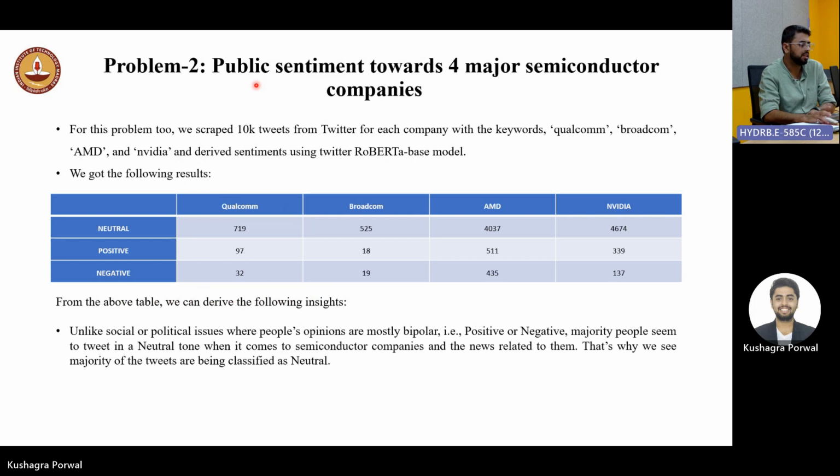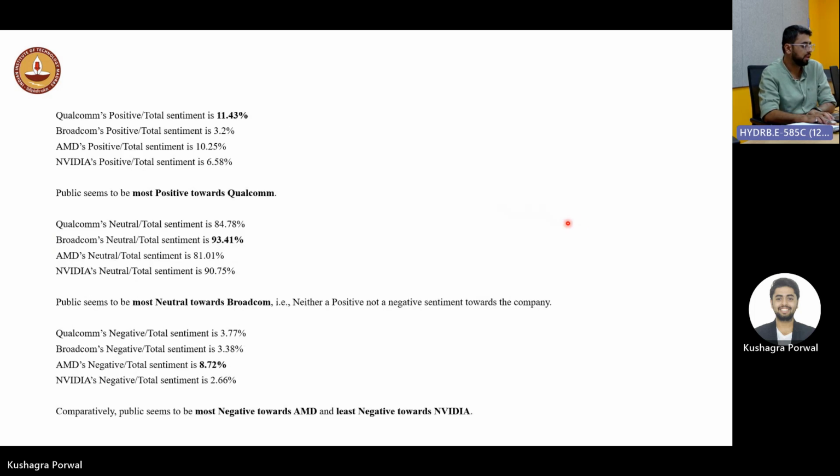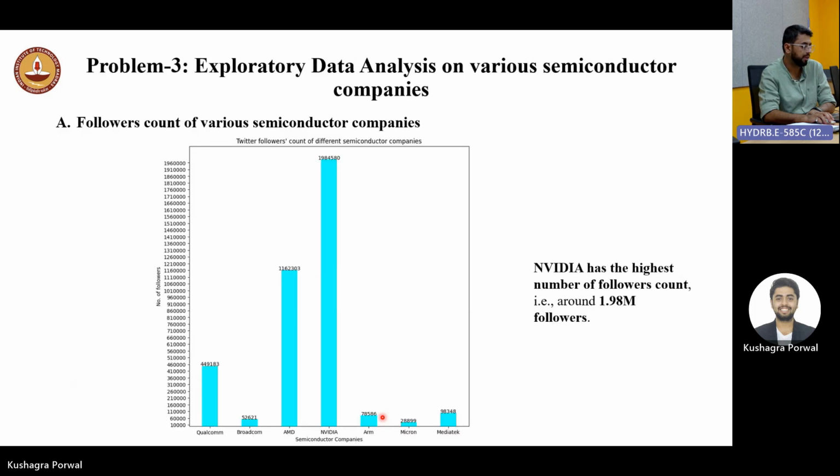The second problem was public sentiment towards four major semiconductor companies. What we found out is that most of the tweets got classified as neutral, because people generally tweet in a neutral fashion when it comes to companies. Positive sentiment was highest towards Qualcomm, neutral sentiment was highest towards Broadcom, negative sentiment was highest towards AMD, and people were least negative towards Nvidia.